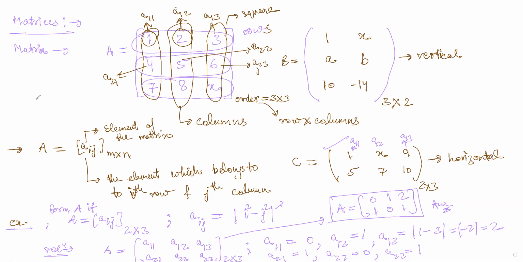Guys, did you solve this? Okay, this is i square minus j square, right? Just have to put those values i and j.